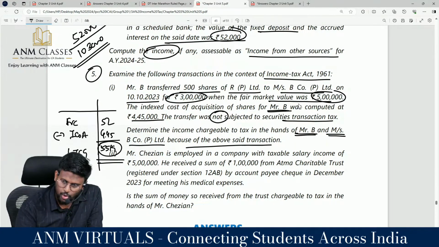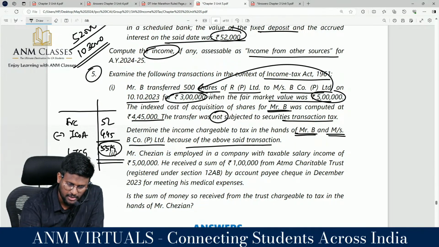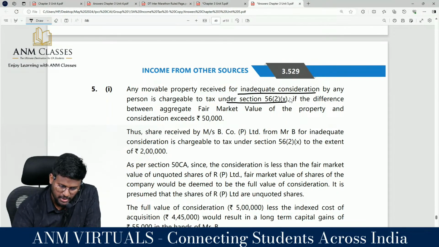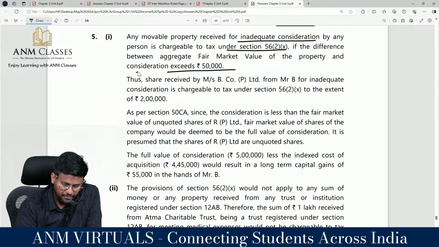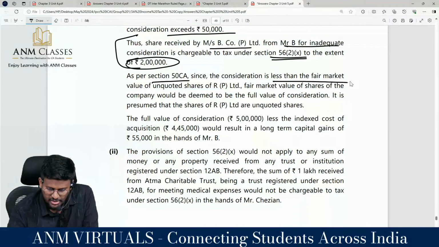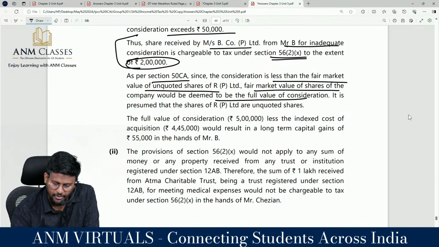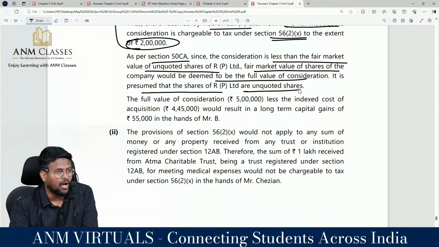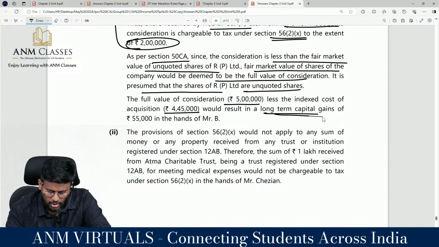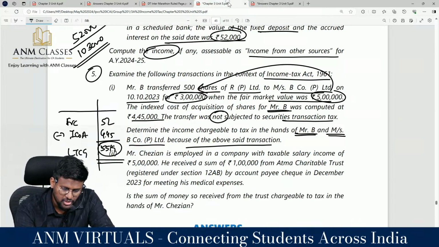அங்க அவங்க கையில 2 lakh rupees will be taxable because difference between 5 lakhs and 3 lakhs. Appreciate பண்றியா? Sir, any movable property received for inadequate consideration by a person is chargeable to tax under section 56 subsection 2 clause 10 if the difference between the aggregate fair market value of the property and the consideration exceeds 50,000. The shares received by the private limited company from Mr. B for inadequate consideration is chargeable to tax under section 56 subsection 2 clause 10 to the extent of 1 lakh. As per 50CA, since the consideration is less than the fair market value of unquoted shares, fair market value of shares would be deemed to be the full value of consideration. It is presumed that the shares are the full value of consideration 5 lakh, and less the indexed cost of acquisition 4,50,000 would result in a long term capital gain in the hands of Mr. B.